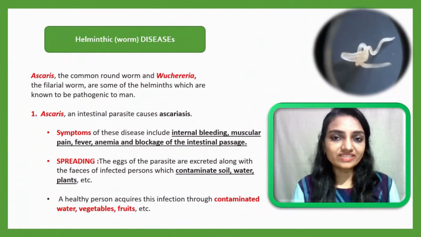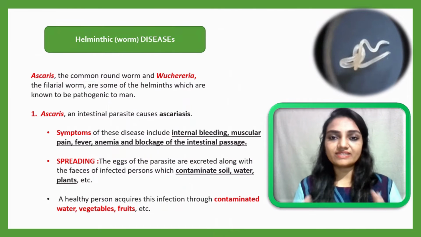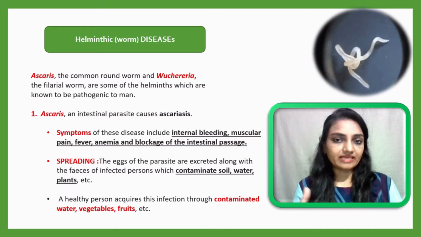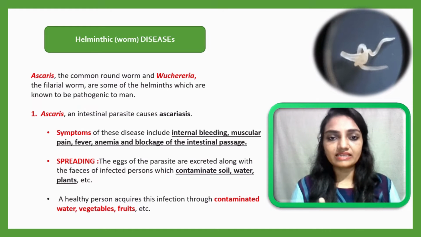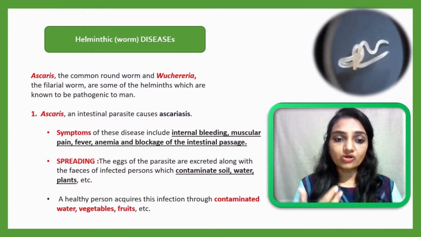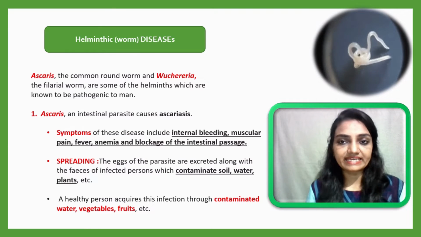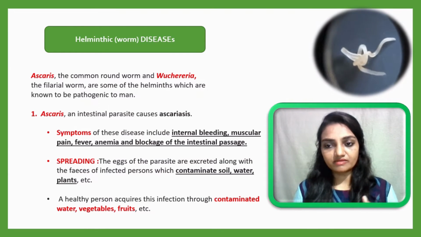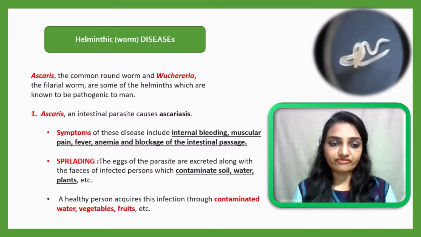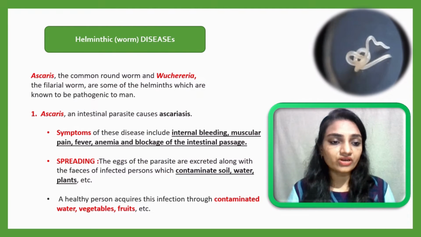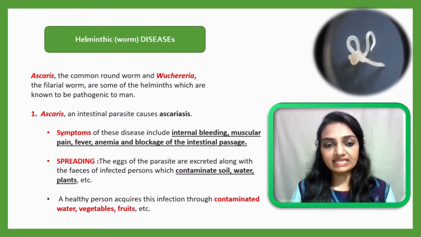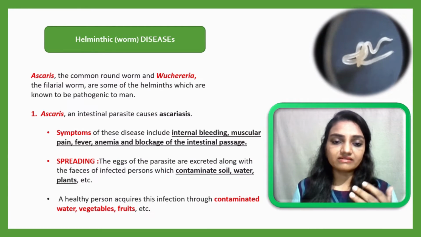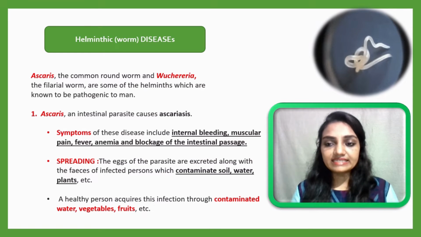So let me start now with the helminthic diseases, commonly also called worm diseases. In this group of helminthic diseases, we will learn two diseases. First is Ascaris, also called the common roundworm, which is responsible for ascariasis. Second worm is Wuchereria, called the filarial worm, because this organism is responsible for causing filariasis. Let me explain more about Ascaris. Ascaris is an intestinal parasite, and it causes ascariasis. Here the causative agent is Ascaris, and that's why the disease name is given after it.